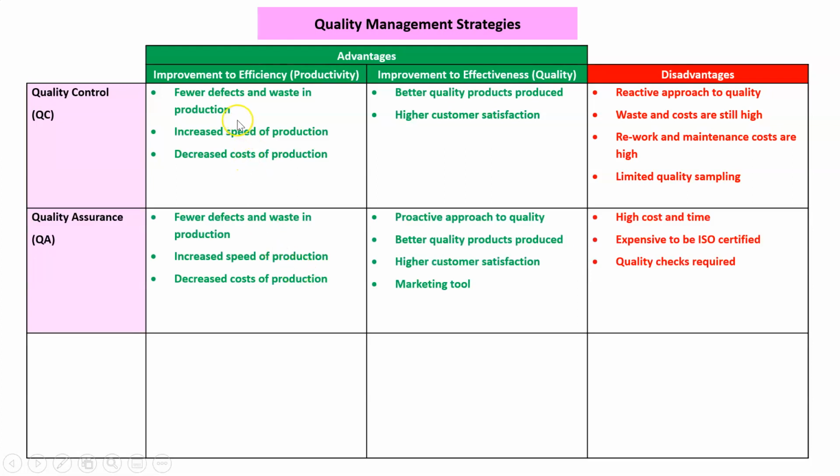Quality assurance, we're going to have the exact same improvements to efficiency. In terms of effectiveness, it's a little bit better quality because it's proactive. We're not finding mistakes after they happen. And therefore, this is a marketing tool. You see businesses advertise that they are ISO certified. It's a really good marketing tool to get more customers. But it's really expensive and it takes a lot of time. Also, we still do use quality checks. We're still using quality control, which is a bit reactive.